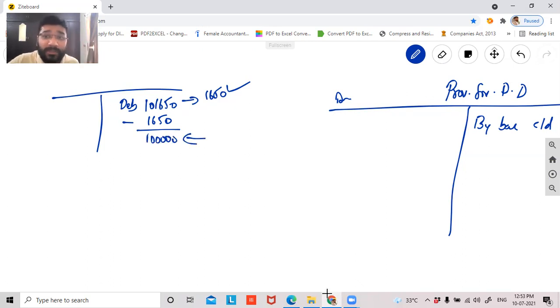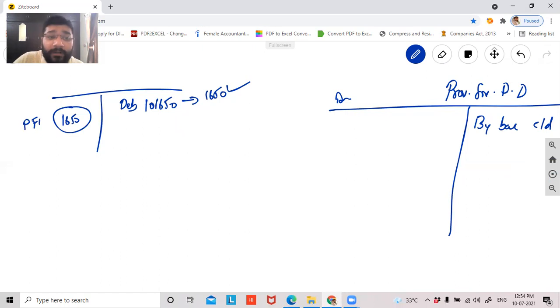But we don't follow this procedure, because we learned that provision cannot directly impact the debtors account. Only bad debts can directly impact the debtors account. That's what we studied in 11th standard. The same concept is applied. Therefore, I want to reduce this 1650, but not directly in the debtors account, but externally. So for that, we create a provision of 1650, and this provision is a liability which comes on the credit side as provision for doubtful debt.